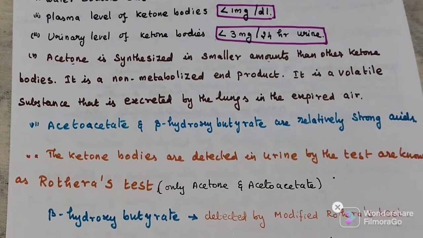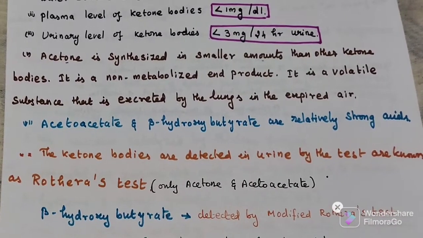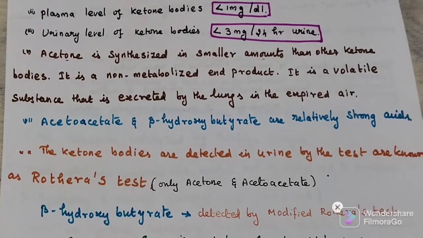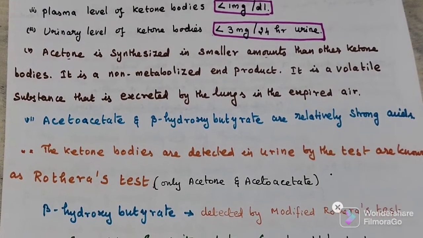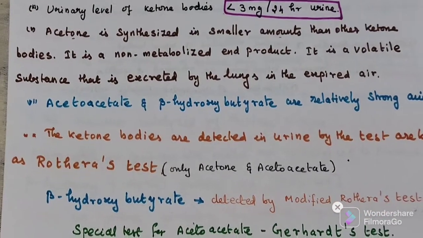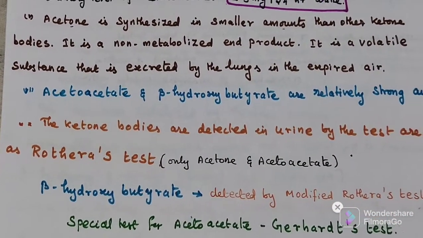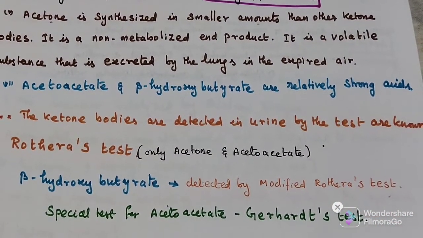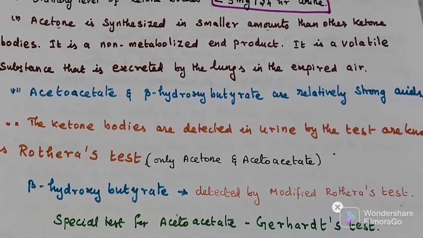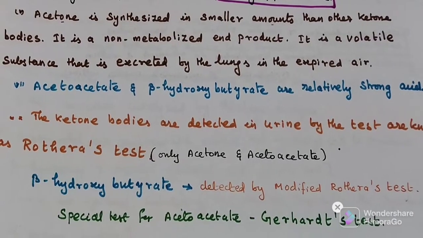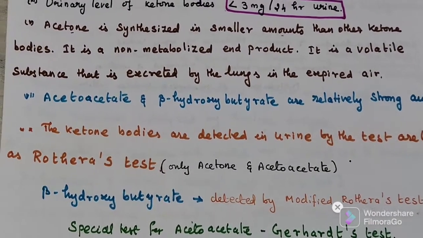Ketone bodies are detected in urine by the test known as Rothera's test. By using Rothera's test, we can detect only acetone and acetoacetate. Beta hydroxybutyrate we can detect by the modified Rothera's test. The special test we use to detect acetoacetate is the Gerhardt test.